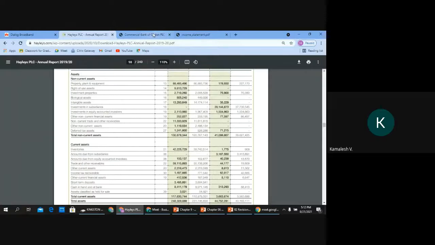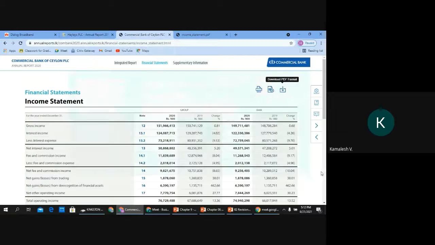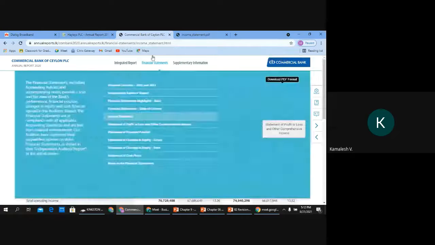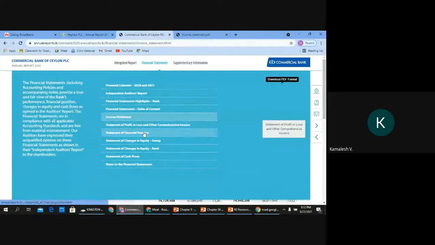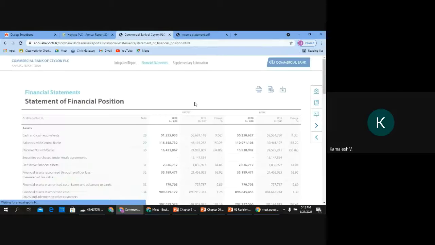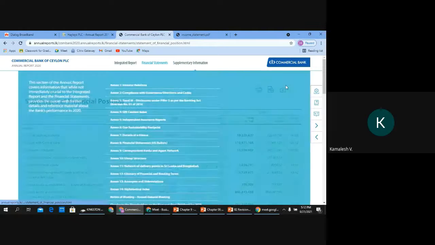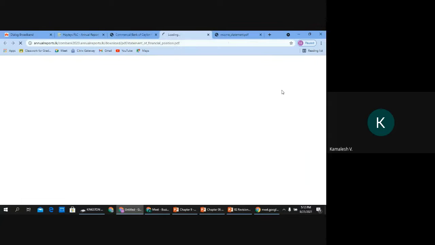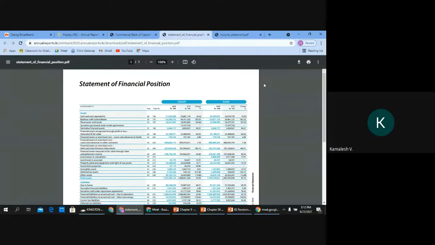Now let's go to the statement of financial position of commercial bank and see how it looked like. Let's try to download this and then get it. Right.